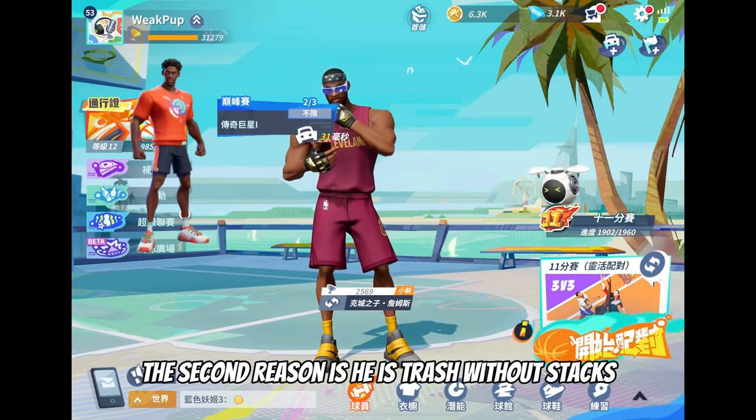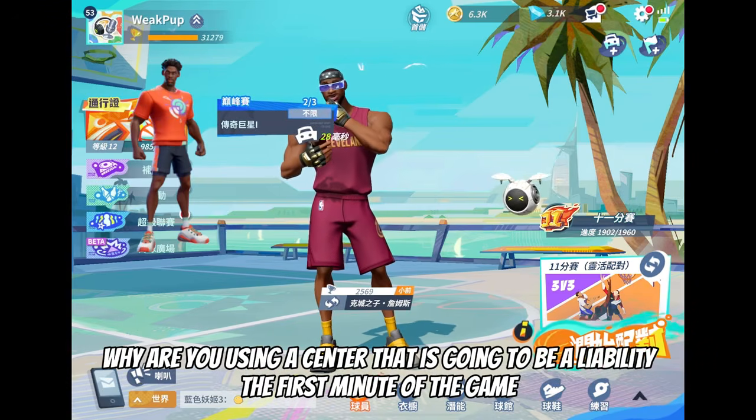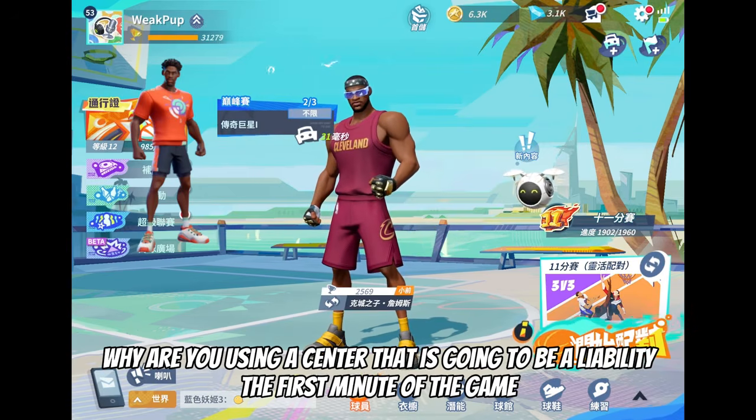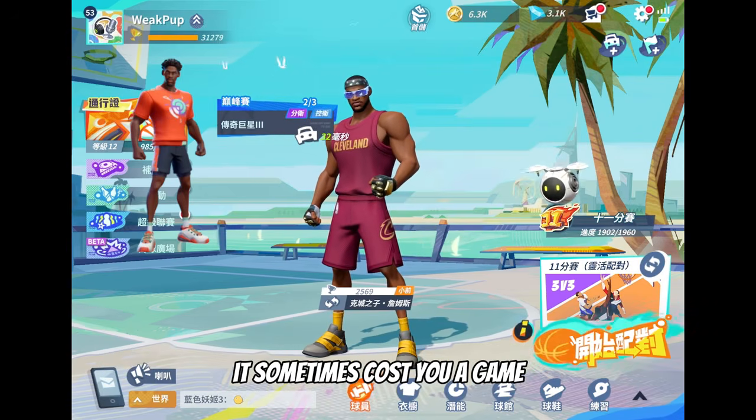The second reason is he is trash without stacks. Why are you using a center that is going to be a liability the first minute of the game? It sometimes costs you a game.